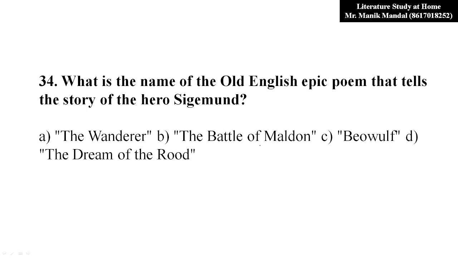Okay, now 34. What is the name of the Old English epic poem that tells the story of the hero Sigismund? So Sigismund was the hero in one of its battles, and that was described in an Old English epic poem. So you have to name the poem. So it was the Battle of Maldon. So in the Battle of Maldon, we find the name of Sigismund.